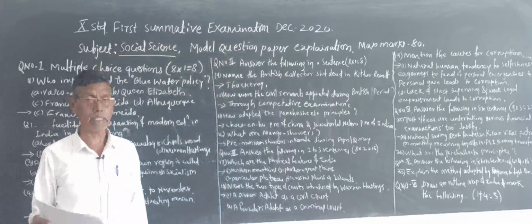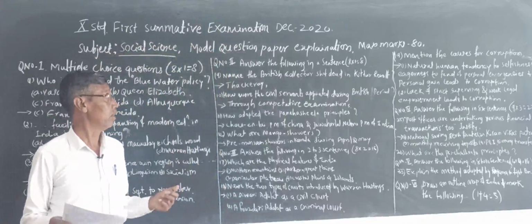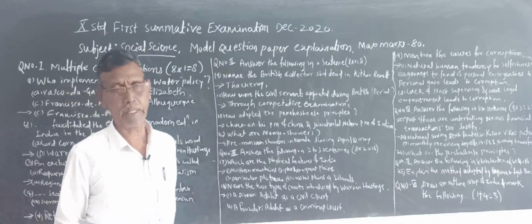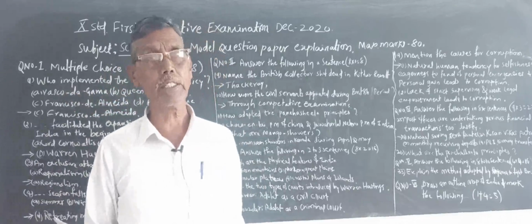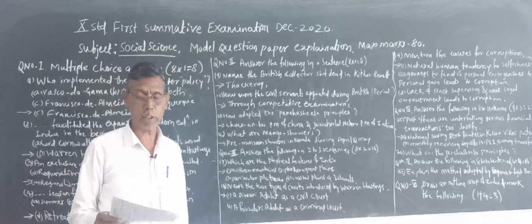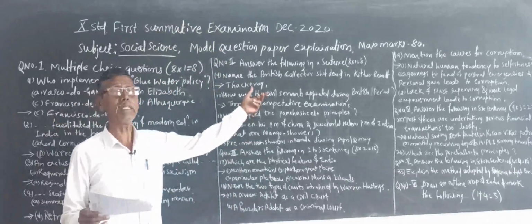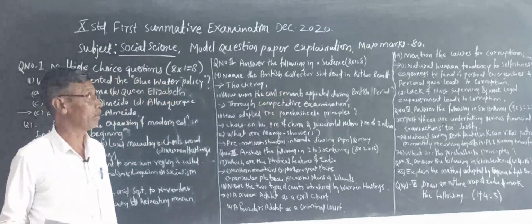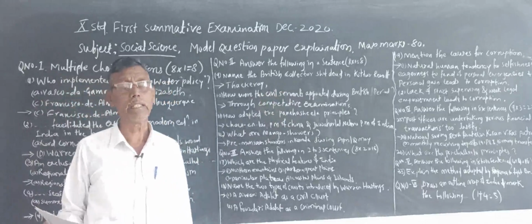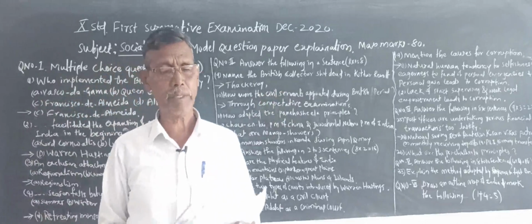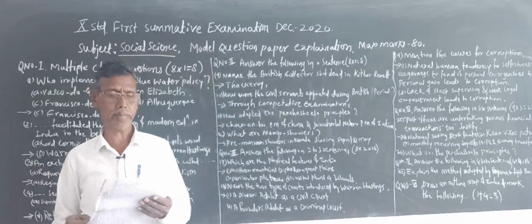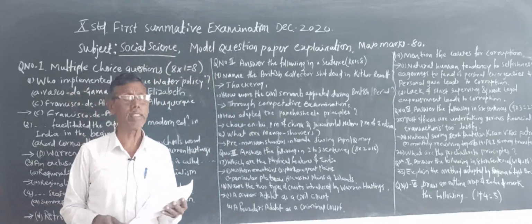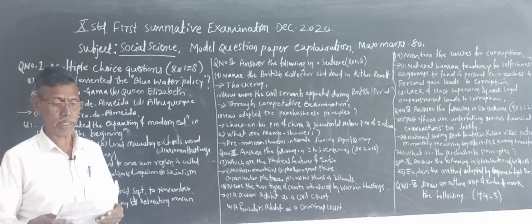Today I will explain about the model question paper of the first summative examination. We have already written the first unit test and the second achievement test, which were of 20 marks. But the summative examination paper is an 80 marks paper, and here I will explain the type of questions that will come in the examination.